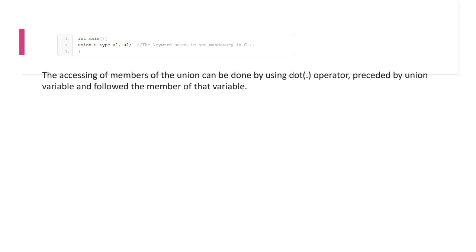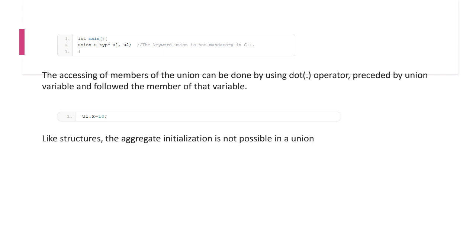Like structures, the aggregate initialization is not possible in any union. We finally discussed that, right? Hope you remember. As we know, the union shares the same memory location for all its members at a time. Only one variable is initialized and all the variables automatically get updated with the initialized value.